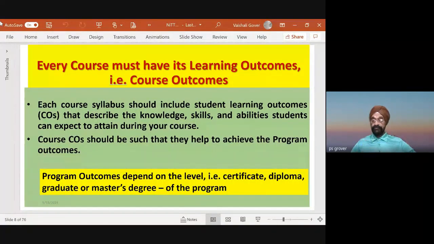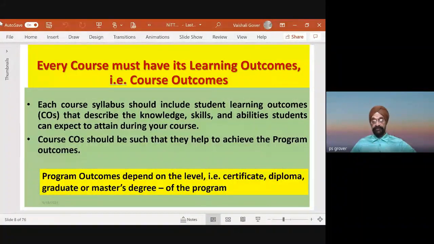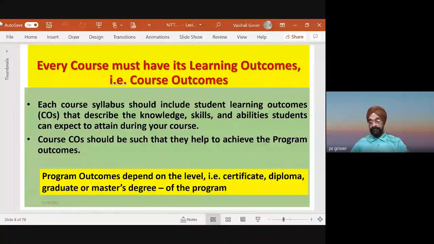Course COs should be such that they help to achieve the program outcomes. Since program outcomes depend on course outcomes, they are to be designed in such a way that program outcomes are achieved. Program outcomes depend on the level, that is whether it's a certificate course, a diploma course, a graduate course, a master's, or even a PhD program.